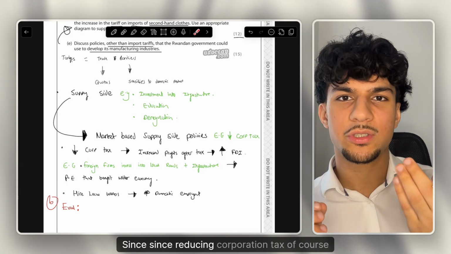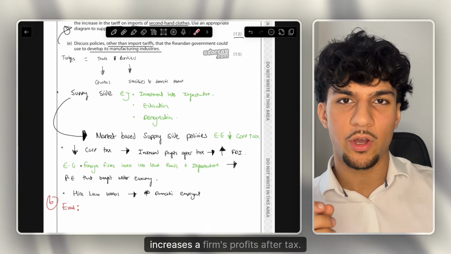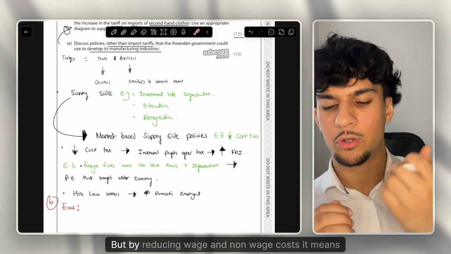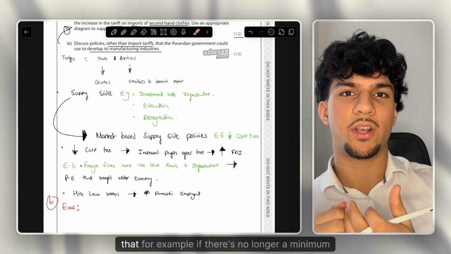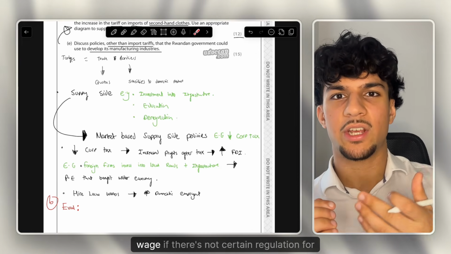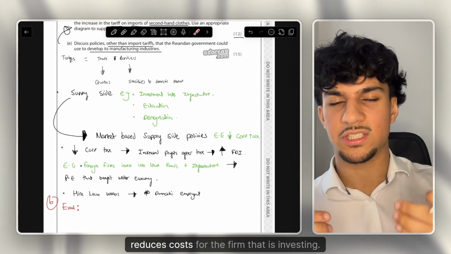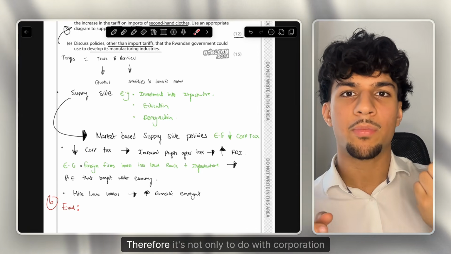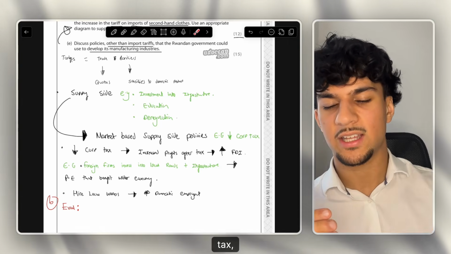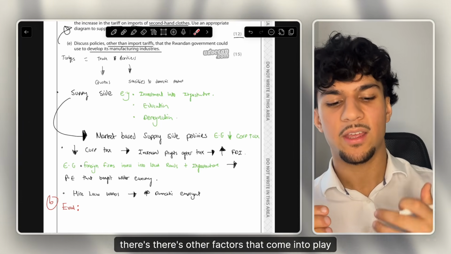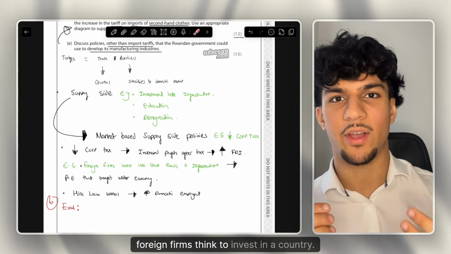Why? Since reducing corporation tax, of course, increases a firm's profits after tax, but by reducing wage and non-wage costs, it means that, for example, if there's no longer a minimum wage, if there's not certain regulation for workers, that also reduces costs for the firm that is investing. Therefore, it's not only to do with corporation tax, there's other factors that come into play when foreign firms think to invest in a country.